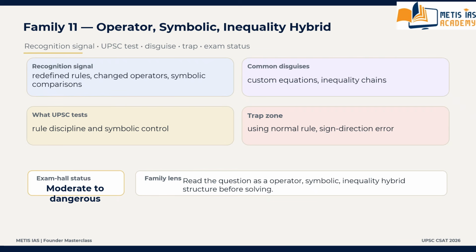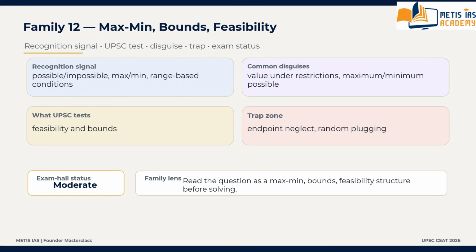Then we are moving to family number 12, that is the last and final family, the max min bounds feasibility family. These questions look small, but they are often tricky. What are the recognition signals? Whenever the question asks about greatest, smallest, maximum, minimum, possible, impossible, range, feasibility under conditions. These are the recognition signals of family number 12.